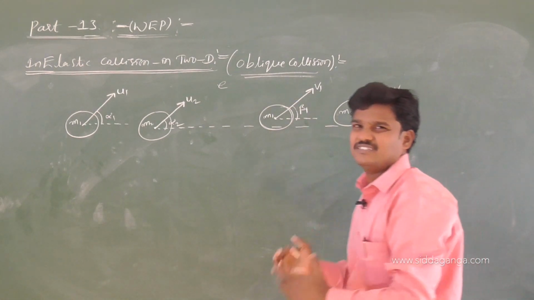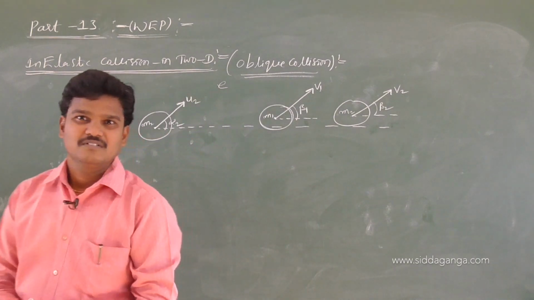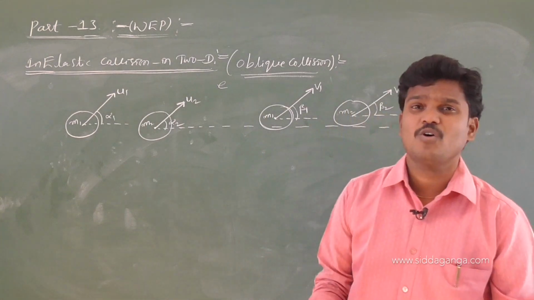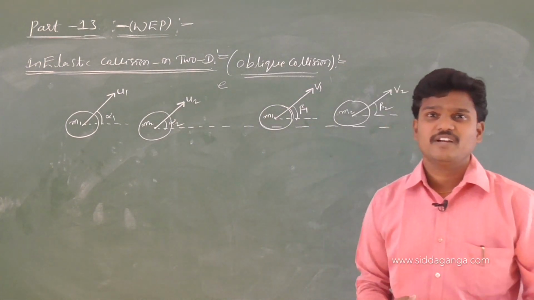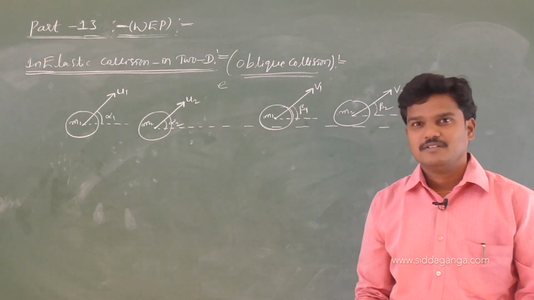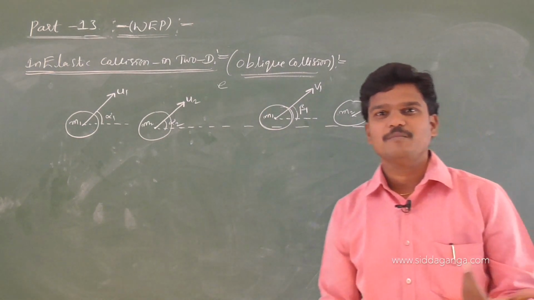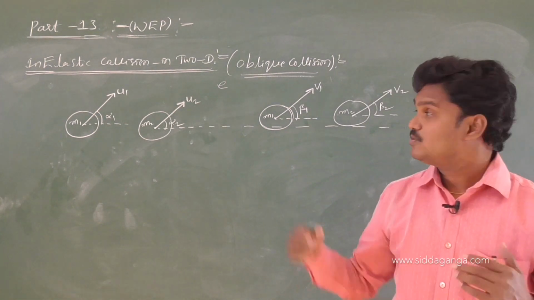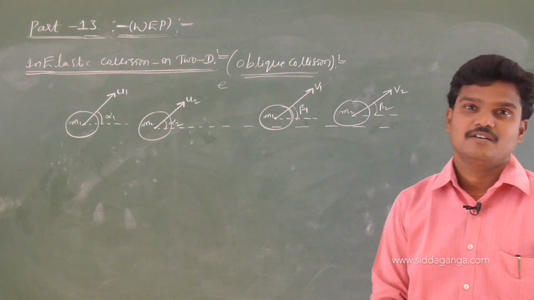See how complicated this is. Each body has components before the collision and after the collision. No doubt this is a two dimensional collision.